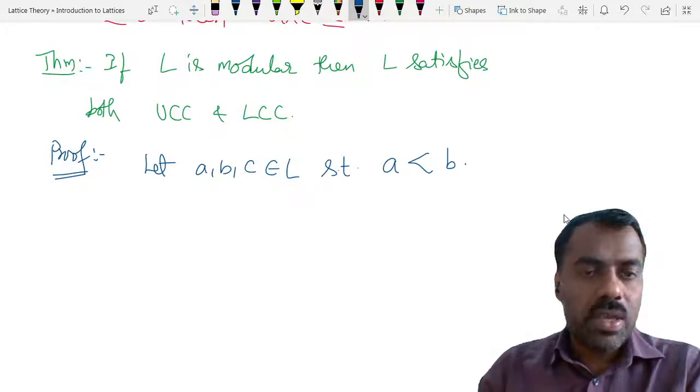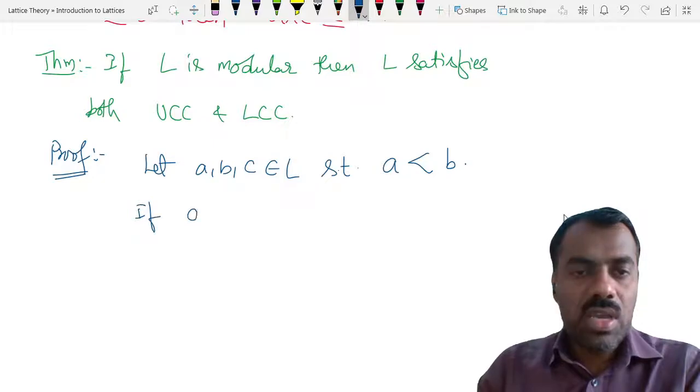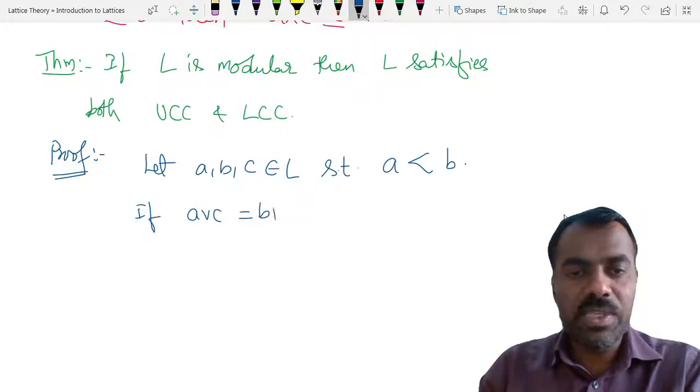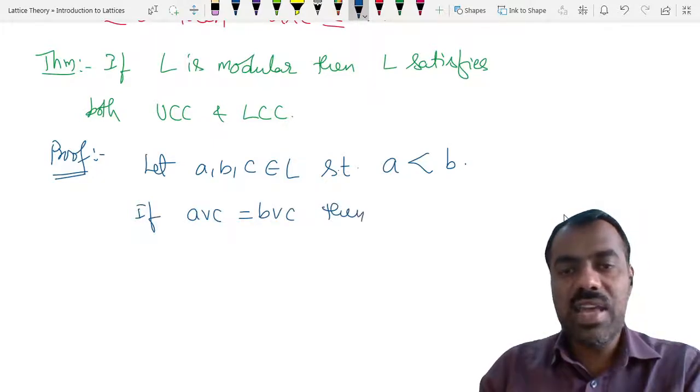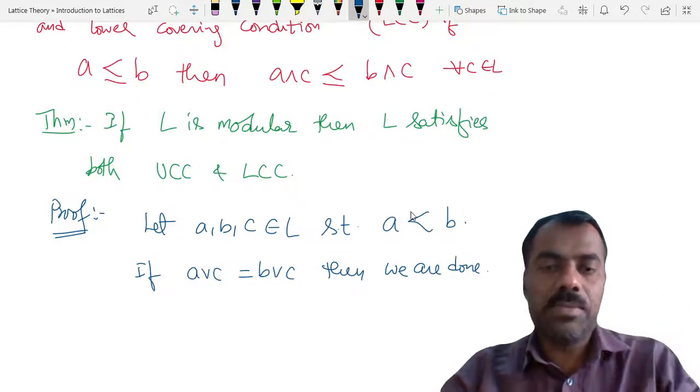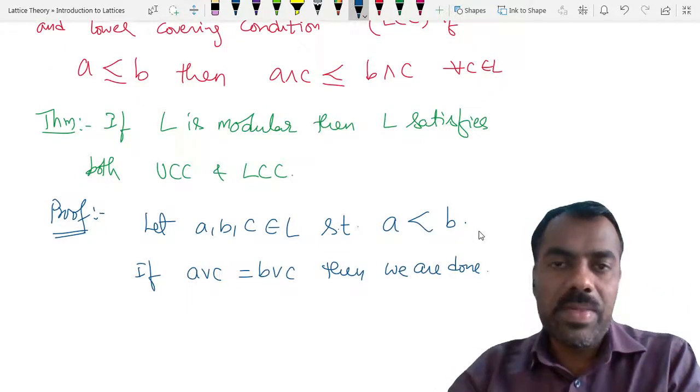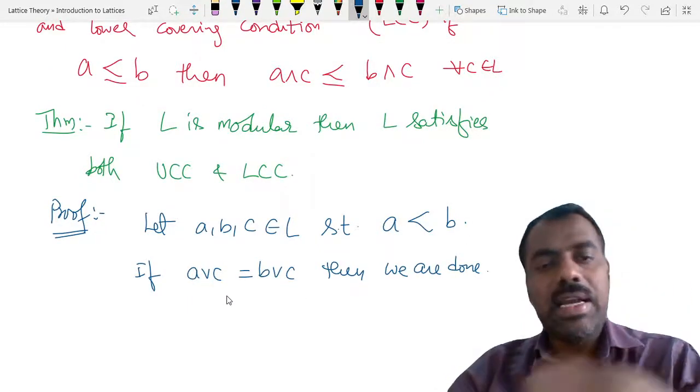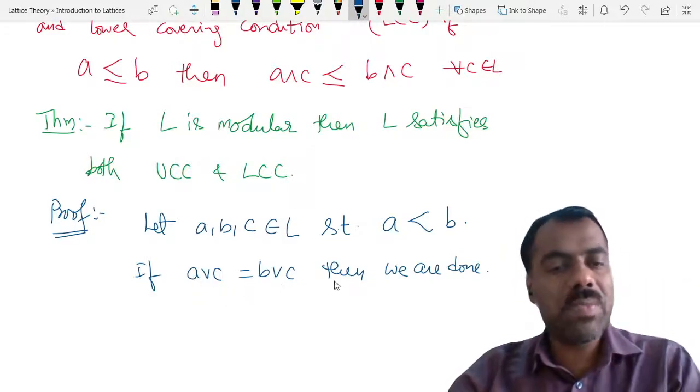If A join C is equal to B join C, then we are already done. Even though A is covered by B, by joining C it may happen that they are equal.